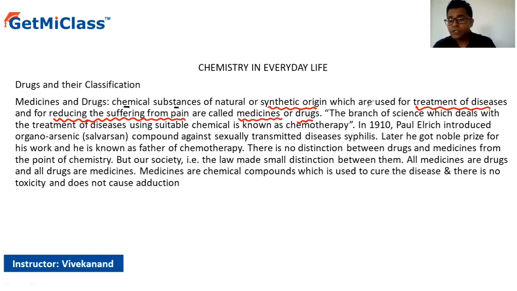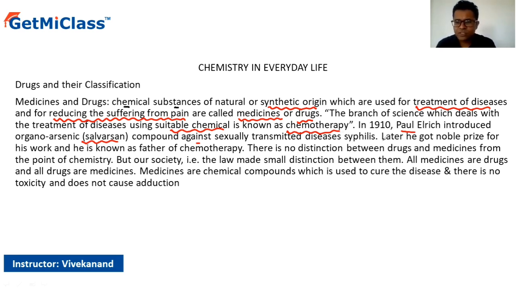So the branch of science which deals with the treatment of disease using suitable chemicals is called chemotherapy. In 1910, Paul Ehrlich introduced an organic arsenic compound, which is called salvarsan. This particular compound was used against the sexually transmitted disease called syphilis. Later, he got the Nobel Prize for his work.